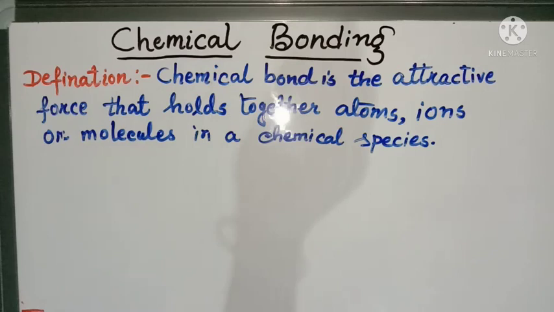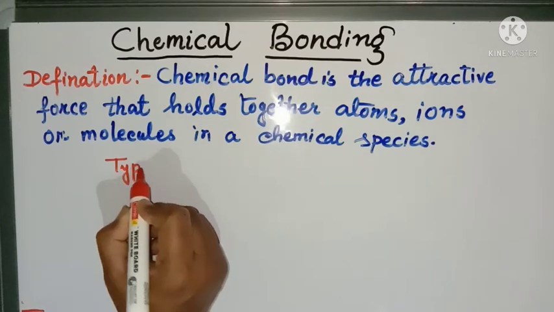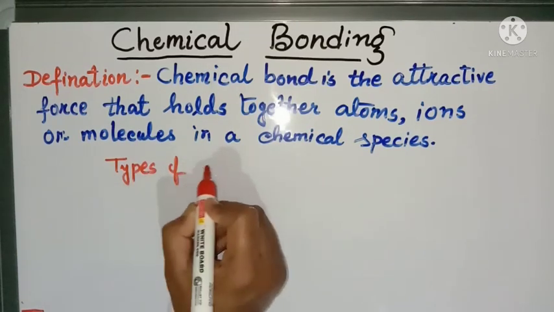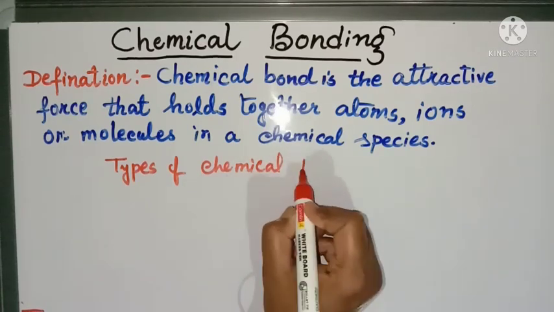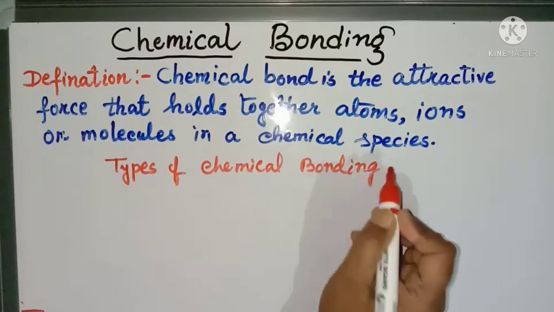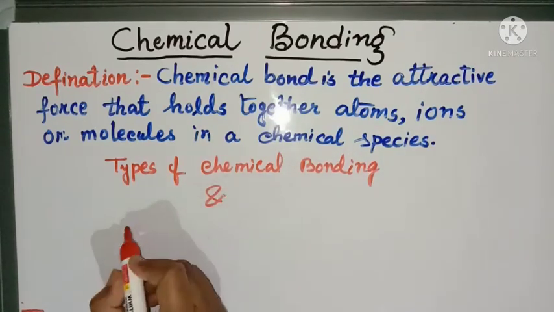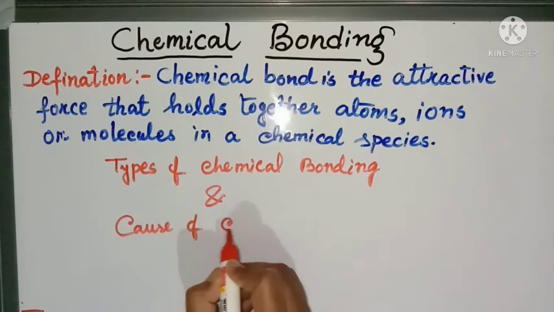So in this chapter we shall study about the types of chemical bonding and the cause of chemical bonding.